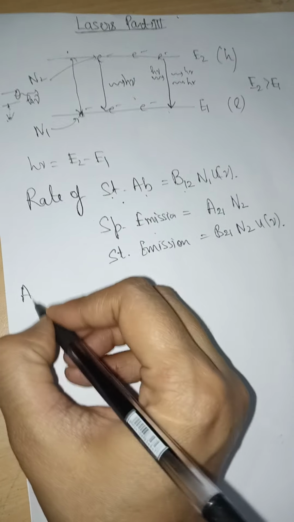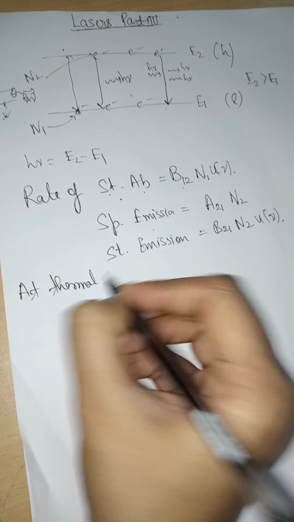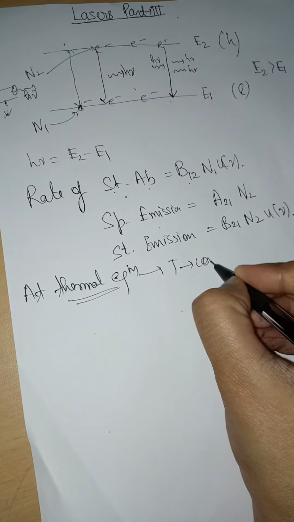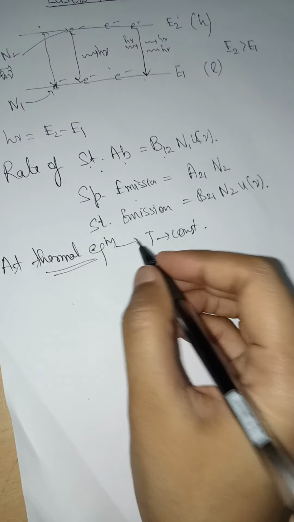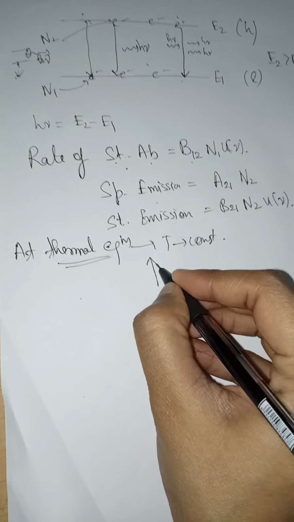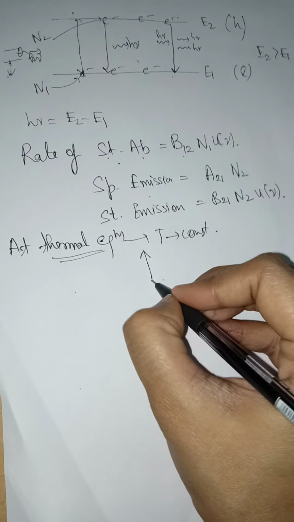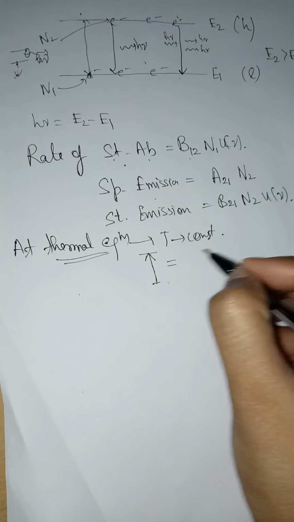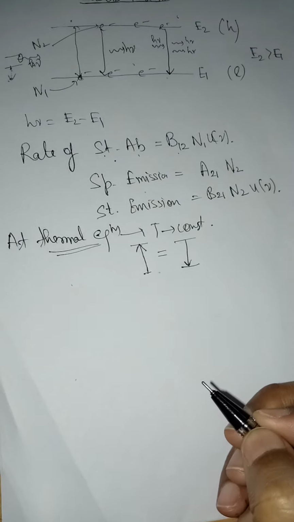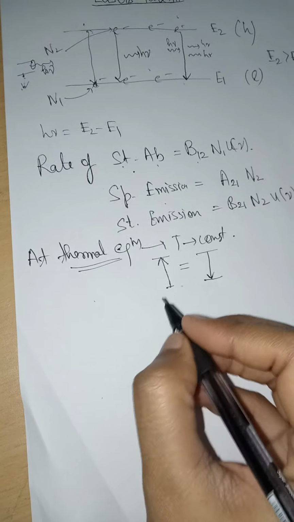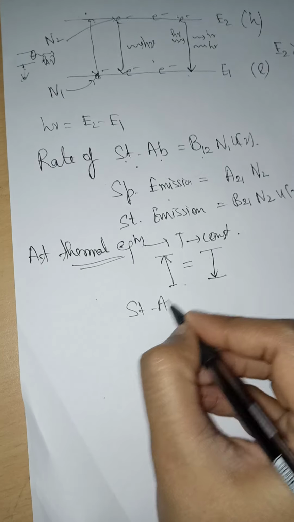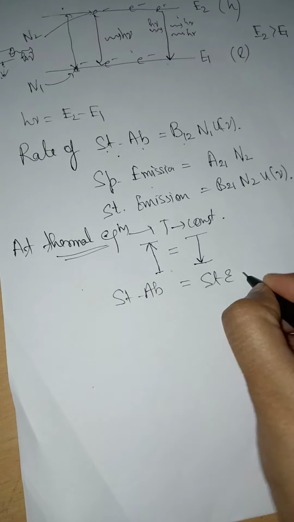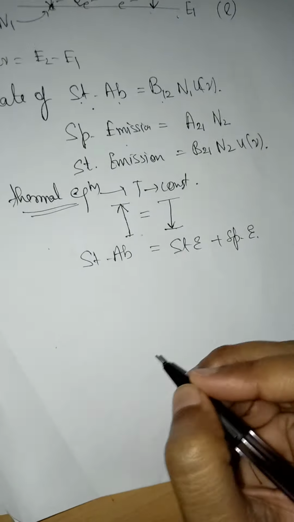Now at thermal equilibrium, which means that the temperature is constant, the total absorption, that is the electron going from the lower to the higher energy level, is equal to emission. So absorption means stimulated absorption, but emission is a combination of two processes, stimulated emission plus spontaneous emission.